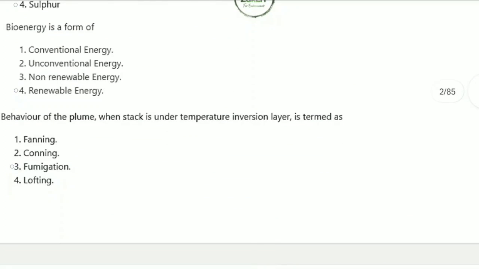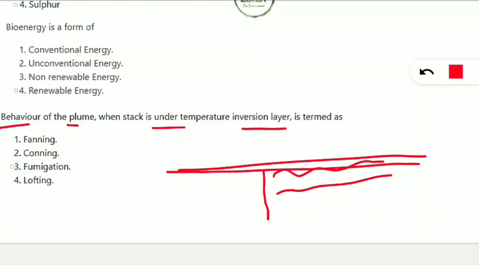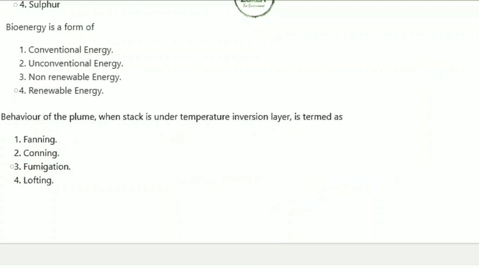Next question is from the Gaussian plume model, a very important and frequently asked topic. You should note this. Behavior of the plume when the stack is under a temperature inversion layer is termed as what? So the plume, that is the gases released, when it is under the inversion layer, what is that term known as? If it is under the inversion layer, it is called a fumigation type of plume, which is very important, and we will make a separate video on the Gaussian plume model. The basics we should know just to get marks in the examination. Let's move on to the next question set.